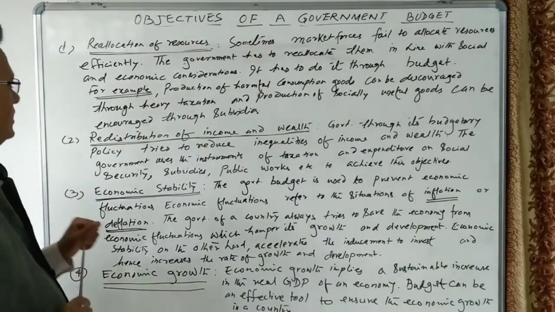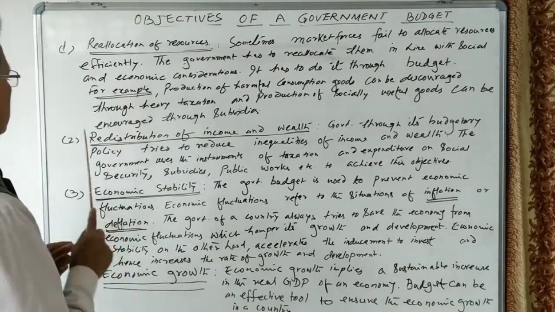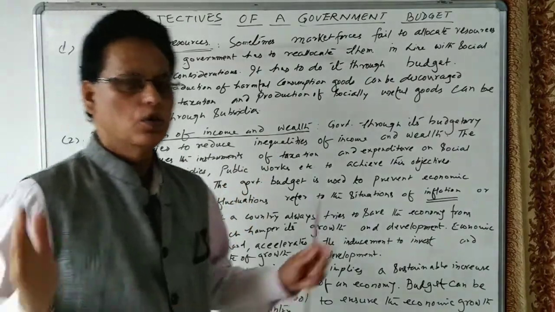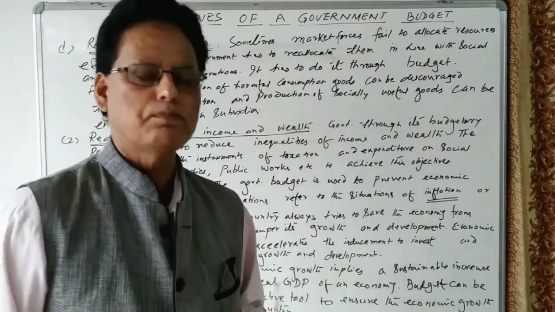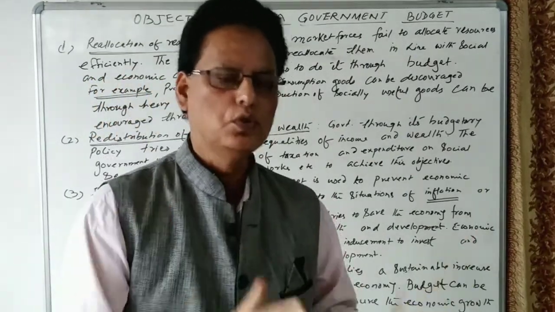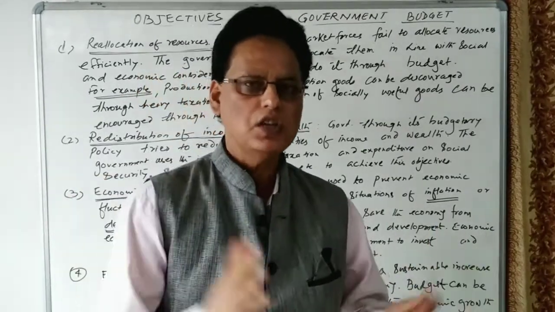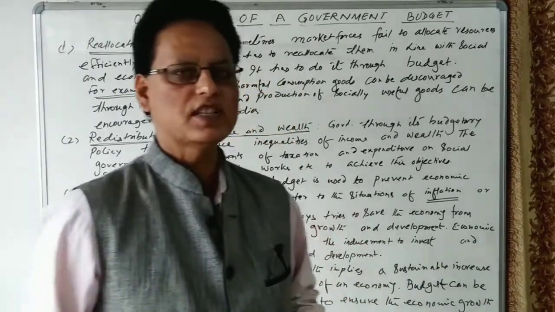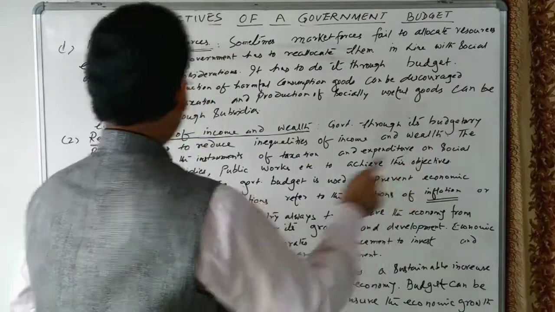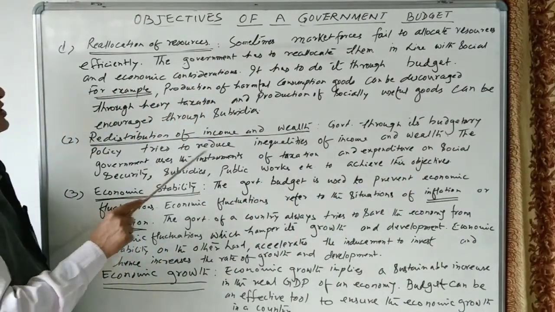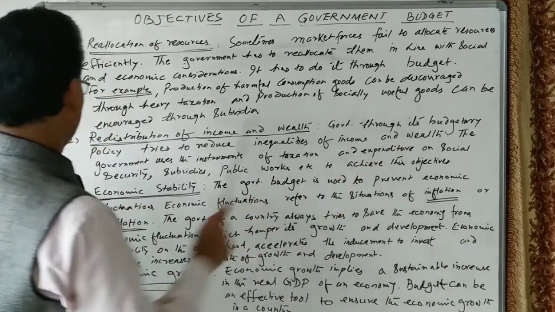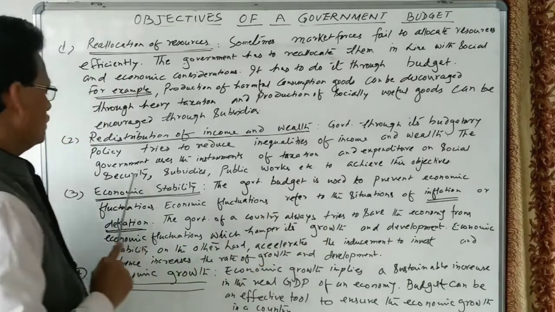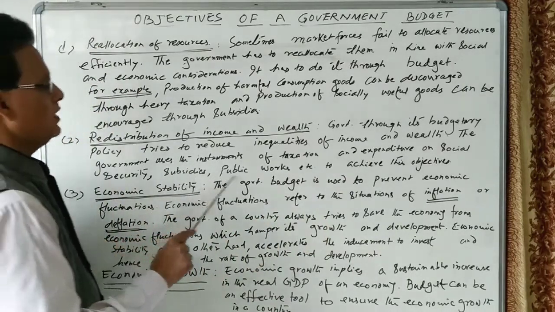Let us see the other objectives of the government budget. The second one is redistribution of income and wealth. Through its budgetary policy, the government wants to reduce the gap between the rich and poor, and to reduce income inequalities in society. The government uses the instruments of taxation and expenditure on social security, subsidies, public works, etc.